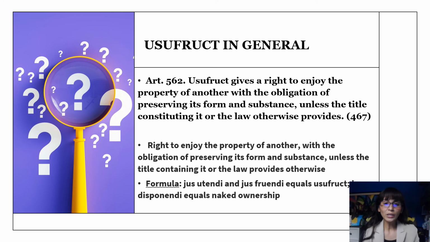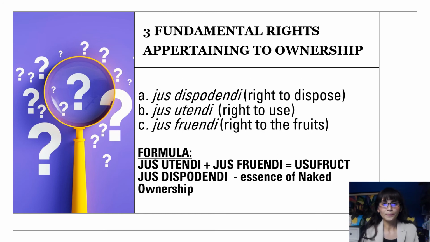Now, this obligation of preserving its form and substance is a requisite unless there's a stipulation contrary to that, or if there is a provision in the law otherwise. The formula for usufruct here is jus utendi and jus fruendi equals usufruct, whereas jus disponendi equals naked ownership. So let's discuss further about that.